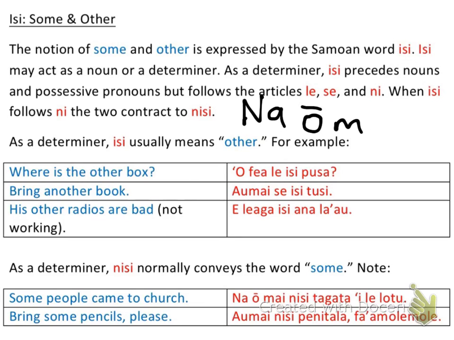So hopefully you can just remember ea as an additional determiner or article that comes before the subject, or the doer, okay? So let's remember some people, so nisi tangata, okay? That whole thing right there that I've highlighted is acting as the subject of the sentence, and that means some people, okay? So I'm doing my tense marker, verb, subject, but I do in some cases have to put an article before my subject. And we've done that before.